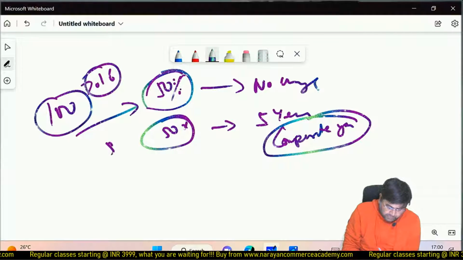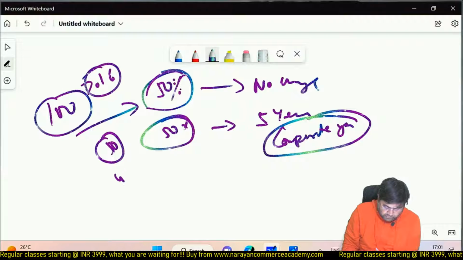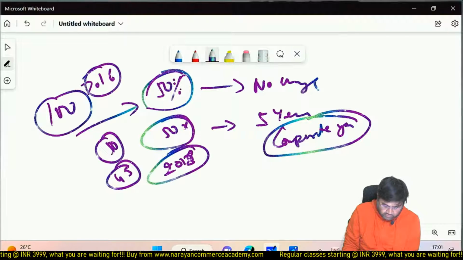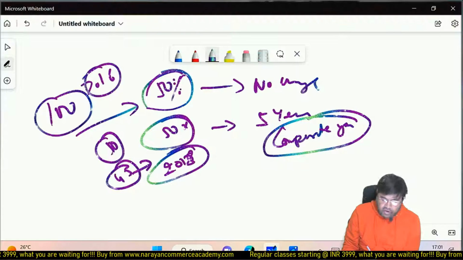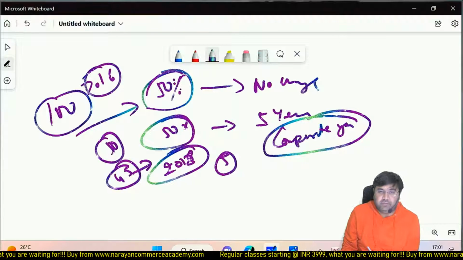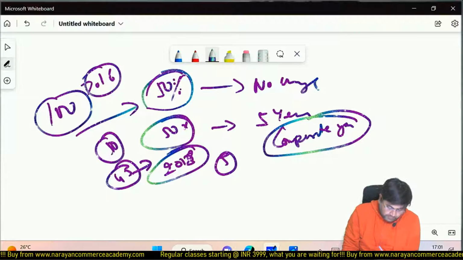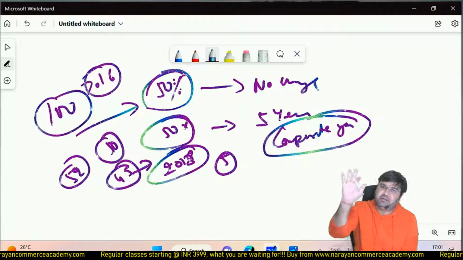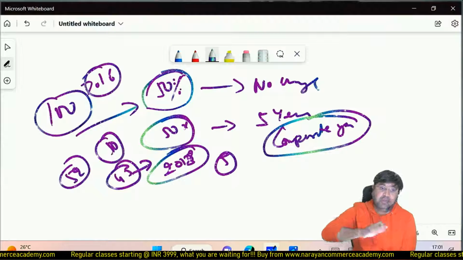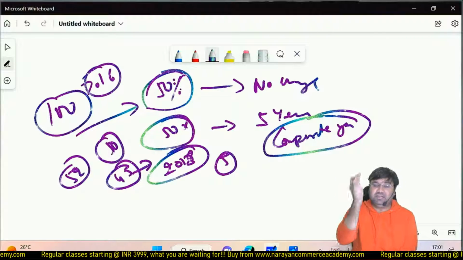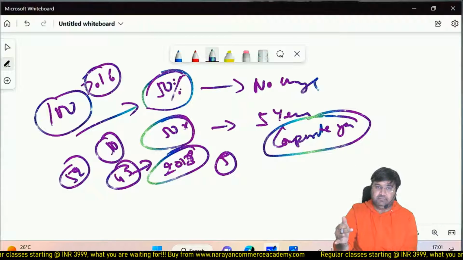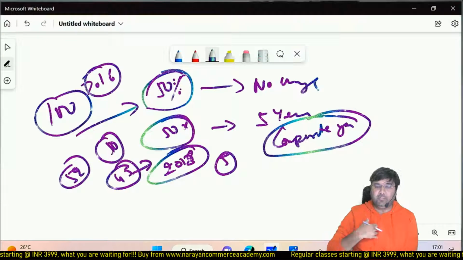For the rest 50 rupees, in case there is a shortfall, let's say in 2017 or 2018 you earn only 45 rupees, then I am going to give you 5 rupees. So in 2022, if suppose you earn 52 rupees, that is your revenue. If you get extra, that is okay. You are not supposed to give me back. But in case of shortfall of revenue compared to the base year, I am going to compensate you.